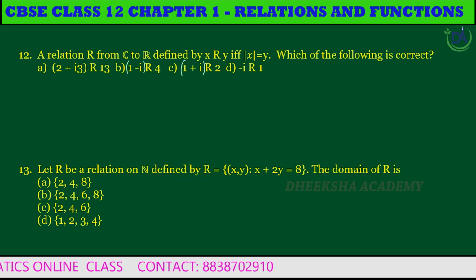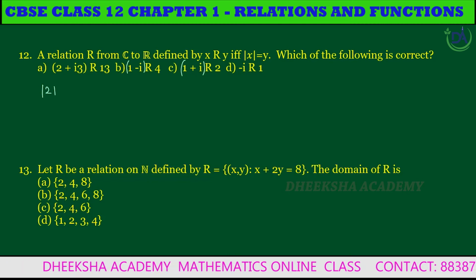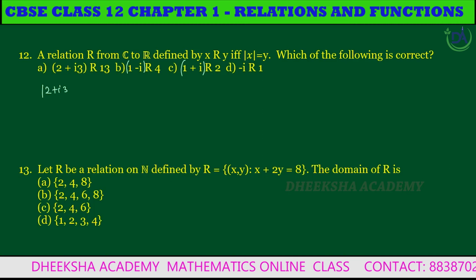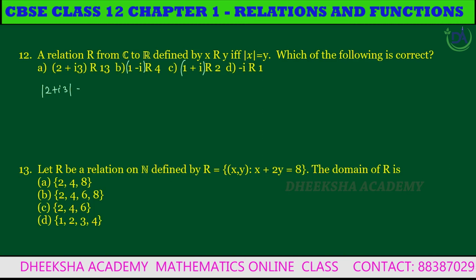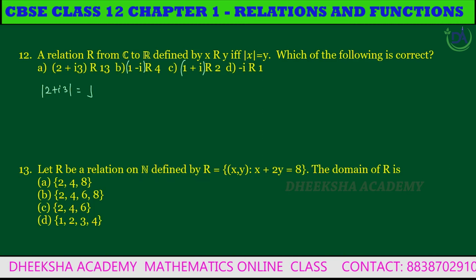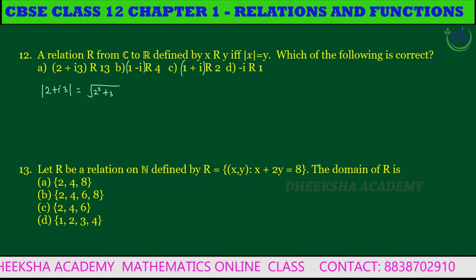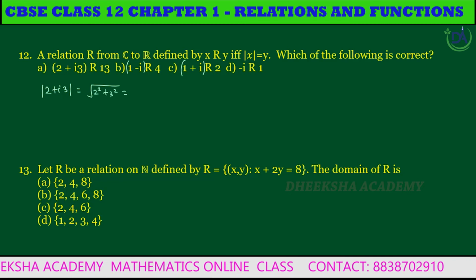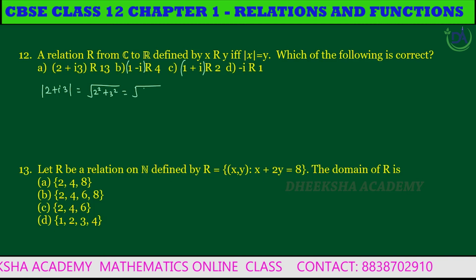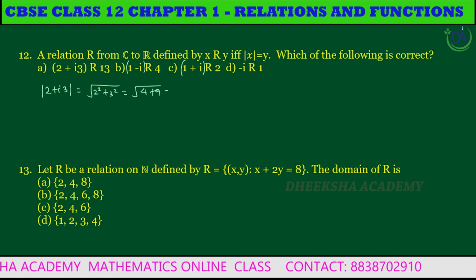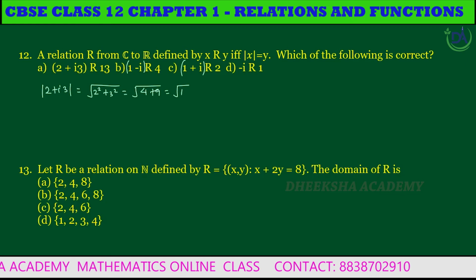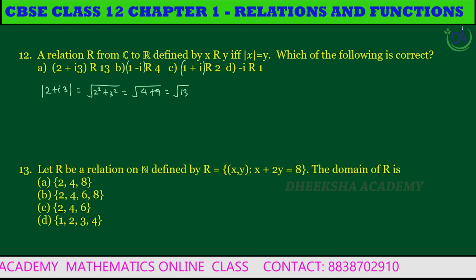Listen here. Modulus of 2 plus 3i is equal to the square root of 2 squared plus 3 squared, which is the square root of 4 plus 9, which is the square root of 13.